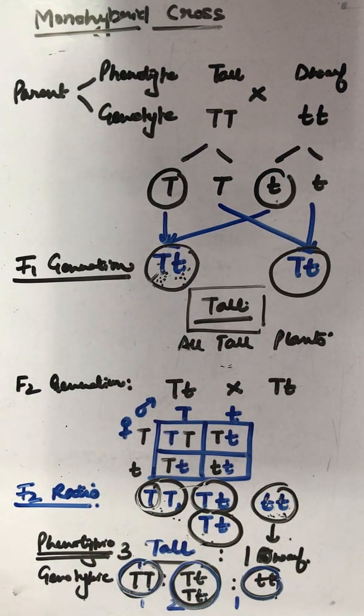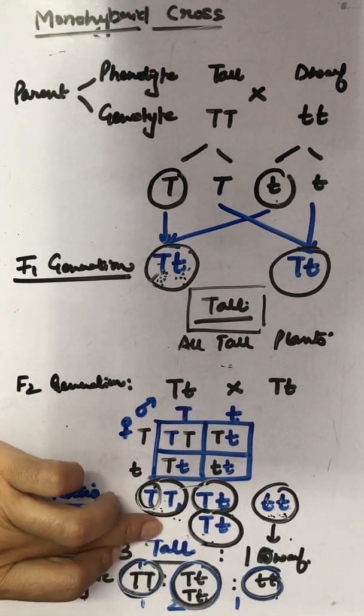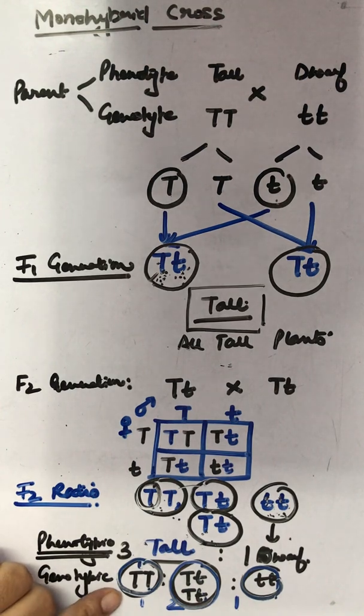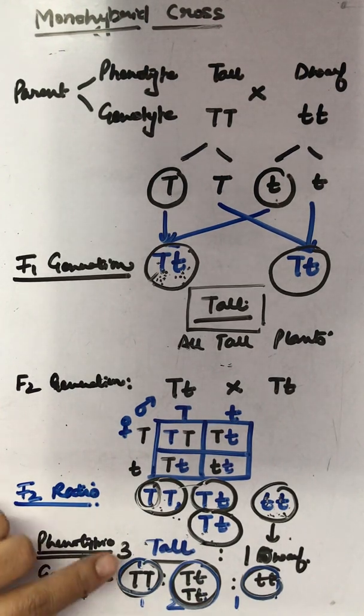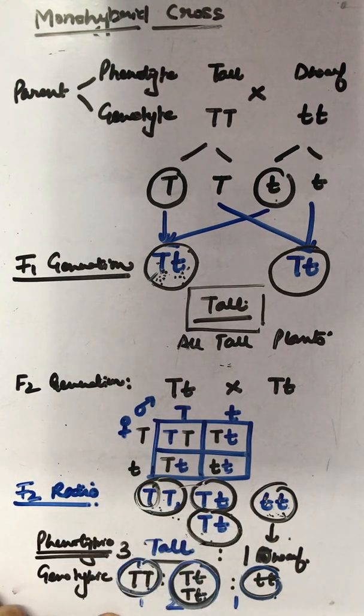Hence, when Mendel concluded his experiments, he gave us two ratios. One is Mendel's phenotypic ratio for the monohybrid cross, and another one is the genotypic ratio. Phenotypic says it is 3:1, and genotypic says it's 1:2:1. Understood?